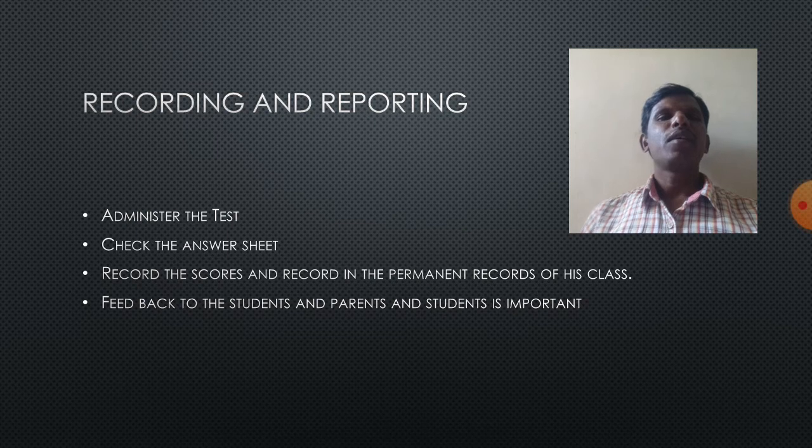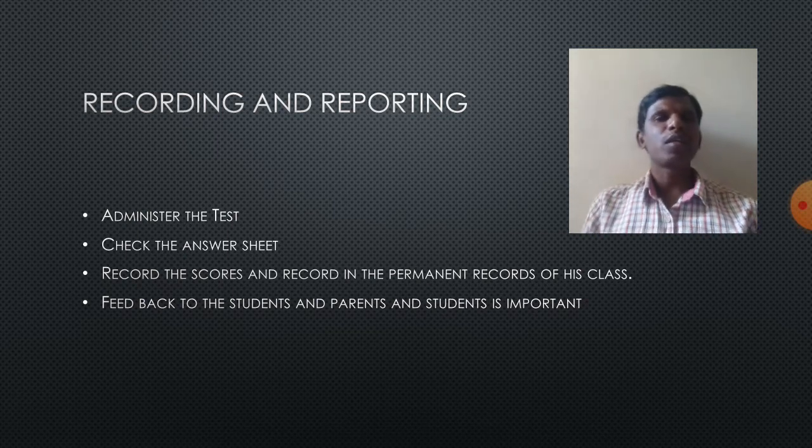Then he gives some scores, records the scores individually, and then records the scores in the school permanent registers. After recording, the teacher gives the feedback to the parents and students, which is important. So generally this is the procedure.